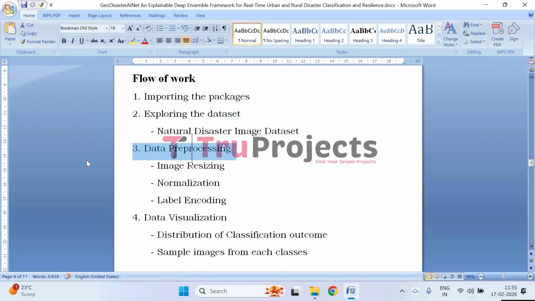Next, data pre-processing. In data pre-processing, we have image resizing, normalization, and label encoding. Image resizing: all images are resized to a fixed dimension so that they can be consistently fed into machine learning and deep learning models. Normalization: pixel values are scaled to a standard range to improve model training stability and performance. Label encoding: textual class labels are converted into numerical formats so that algorithms can process them efficiently.